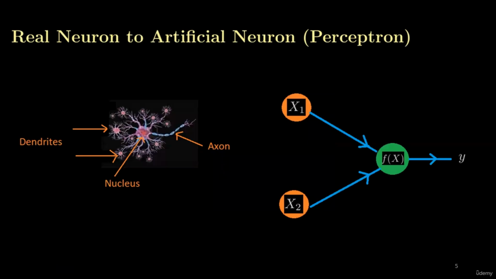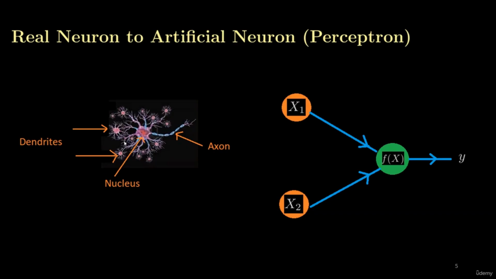Inspired by the working of a real neuron or brain neuron, scientists developed the artificial neuron in the lab. That artificial neuron is called a perceptron. Here, this is our perceptron, and it is getting two inputs. X1 is the first input to this perceptron, and X2 is the second input. This perceptron will do some processing on these inputs, then it will generate output for the next neurons.